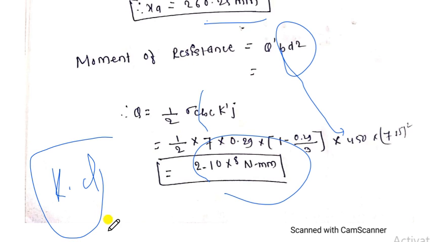If the critical neutral axis is greater than the actual neutral axis, then it must be an over reinforced section. If the critical neutral axis is less than the actual neutral axis, then it is an under reinforced section. So calculate and check whether it is under reinforced or over reinforced.